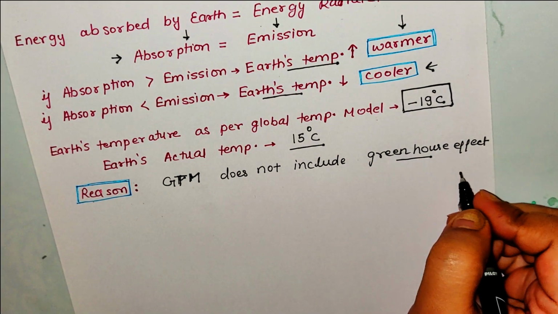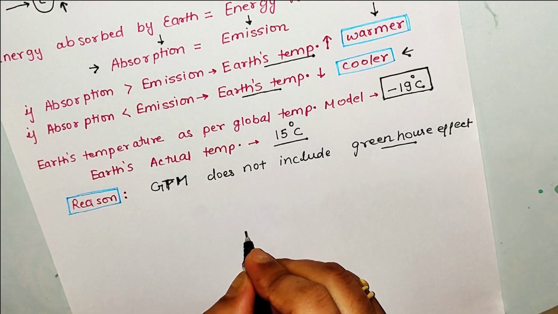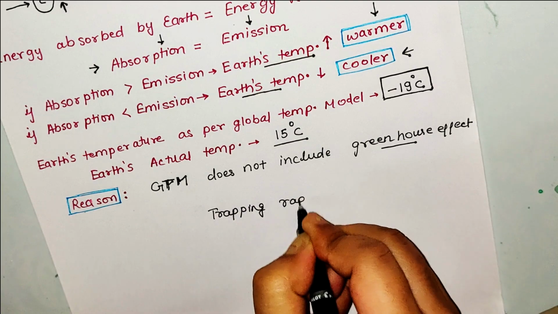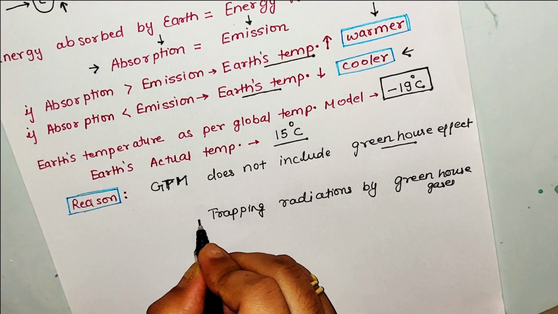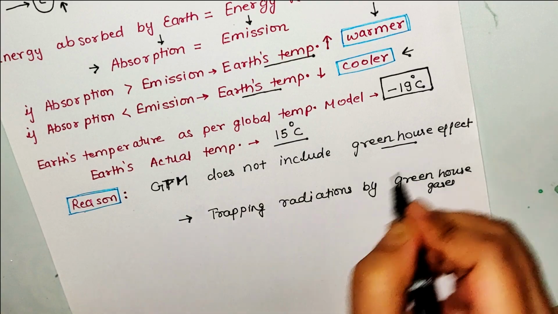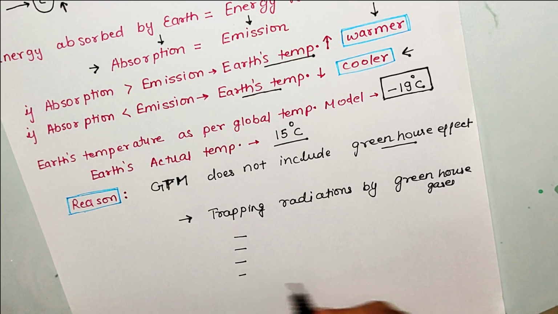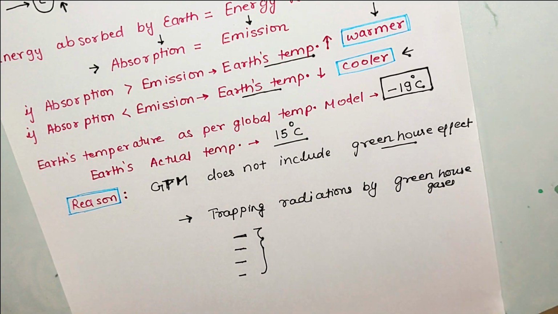So now let's understand what the greenhouse effect is. The most common explanation which you hear for the greenhouse effect is the trapping of radiations by greenhouse gases. This is the most common definition which you hear for the greenhouse effect. Now there are a few stages in the greenhouse effect, so we will expand each stage and understand what the greenhouse effect is.